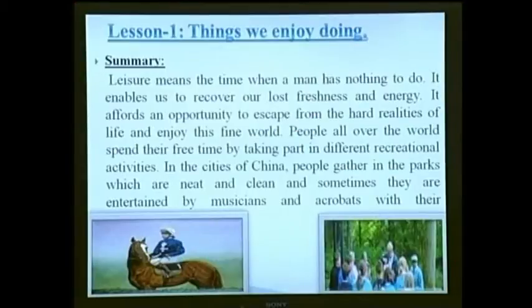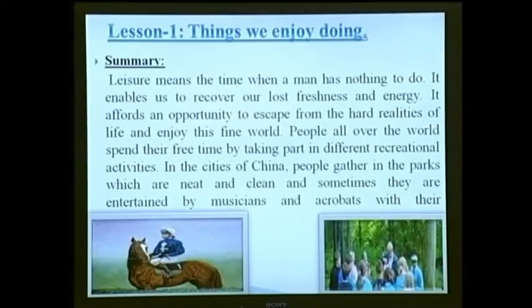But in summer, you will see there are different types of recreational activities where there are large lakes and sea beaches. People go there for fishing, boating, or swimming. They enjoy them very much. But where large lakes or sea beaches are not available, they are used to playing badminton, tennis, and other games. So we can understand that in the same country there are different types of pastimes.